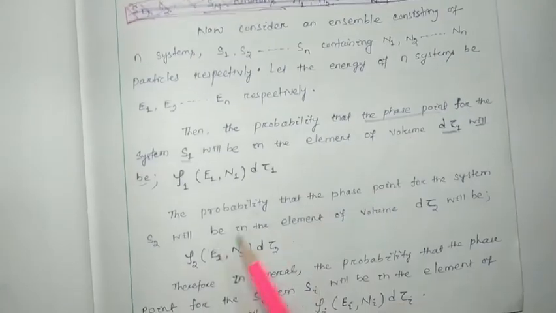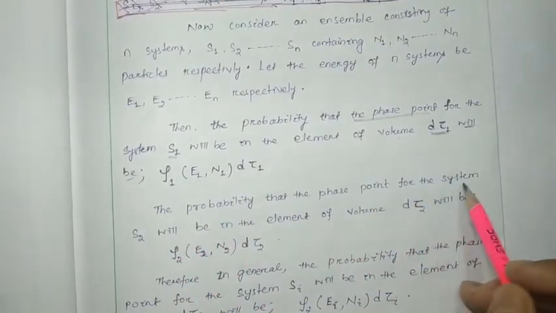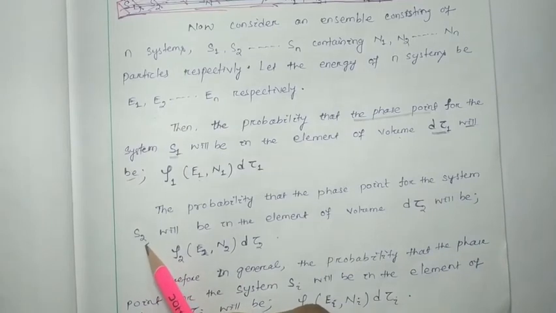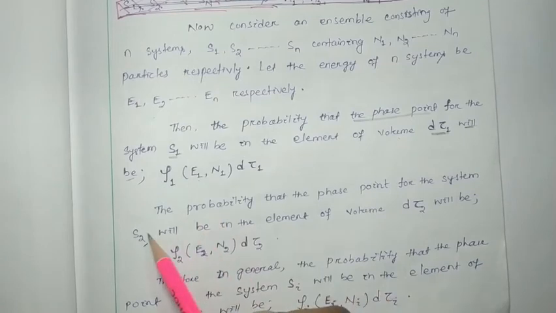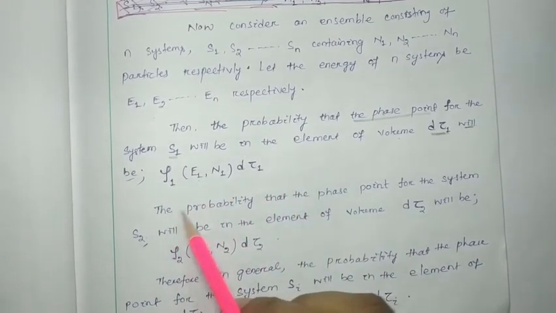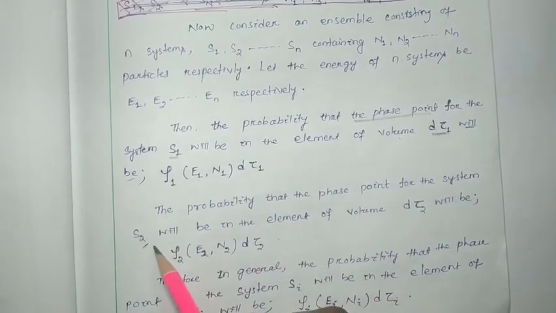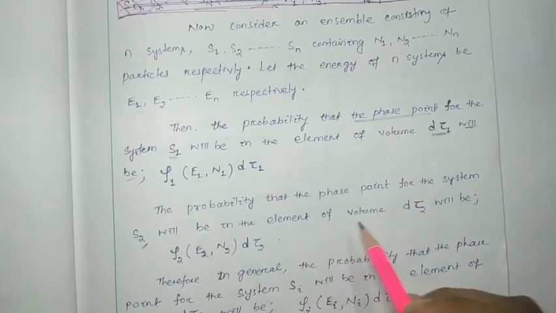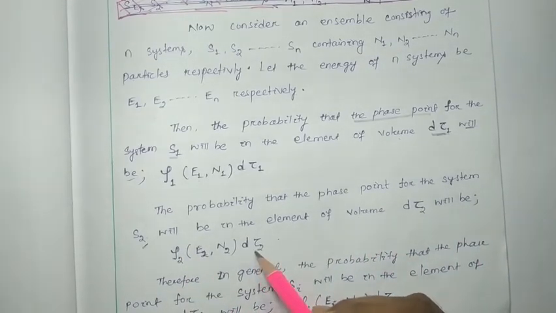Similarly, the probability that the phase point for the system S2 will be in the element of volume d tau 2 will be, obviously, rho 2 into d tau 2.